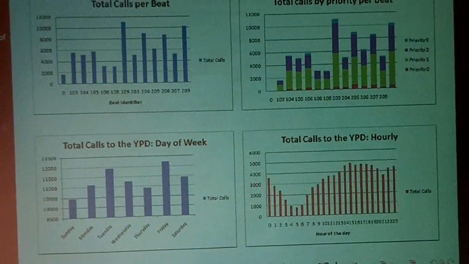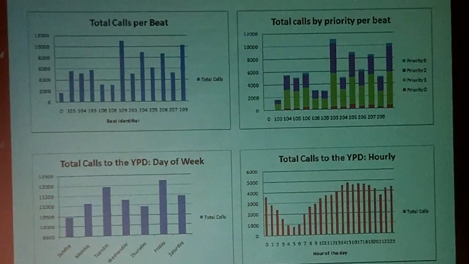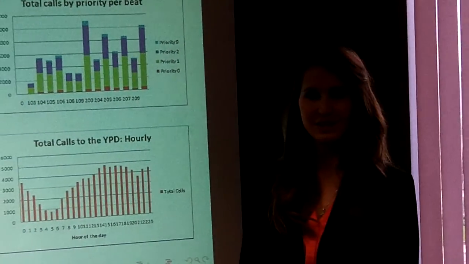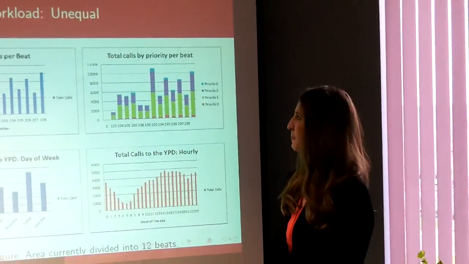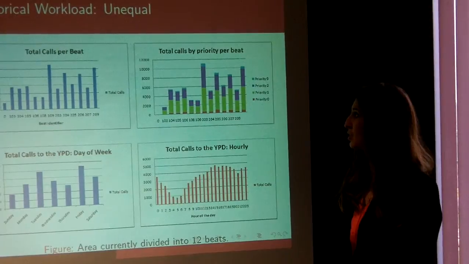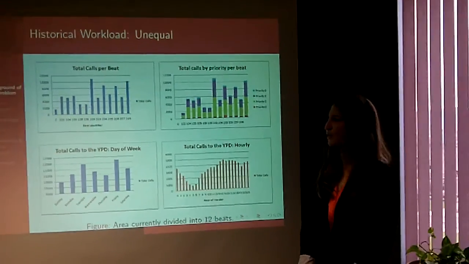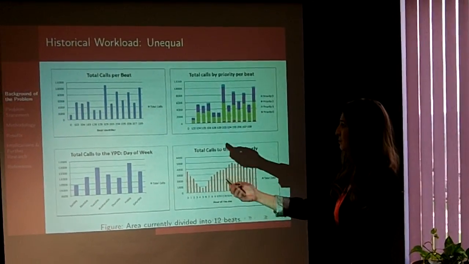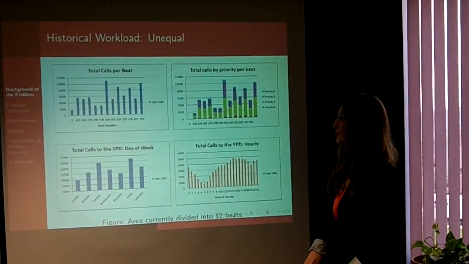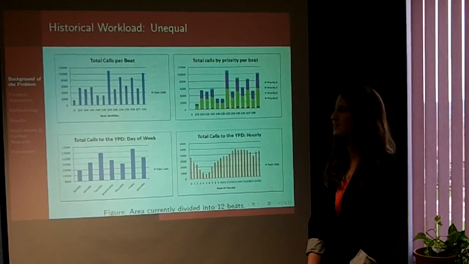So first we looked at some historical workload that was given to us by the police officers from November of 2013 to November of 2014. And we can see based on these descriptive statistics that the total number of calls is very unequal. First, throughout the beats, you can see that, such as in beat 109 and 209, there is a very high amount of calls, whereas in 106 and 108, a very low amount of calls.